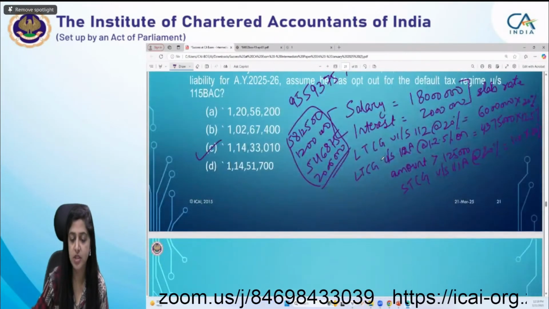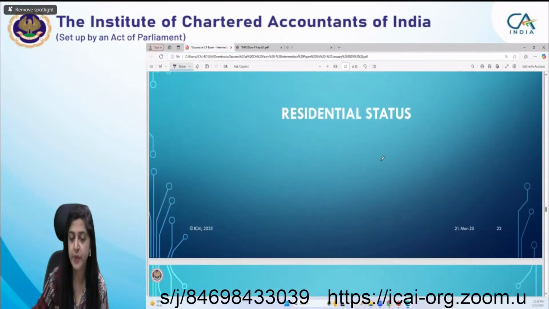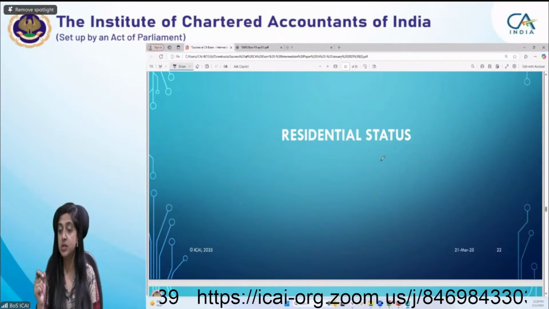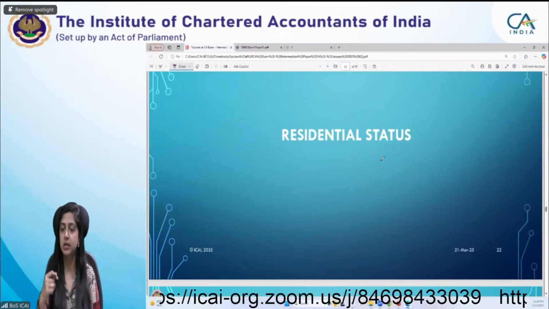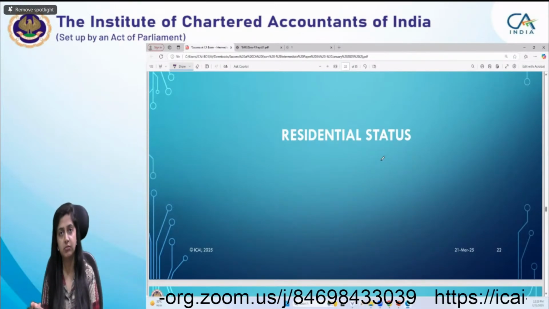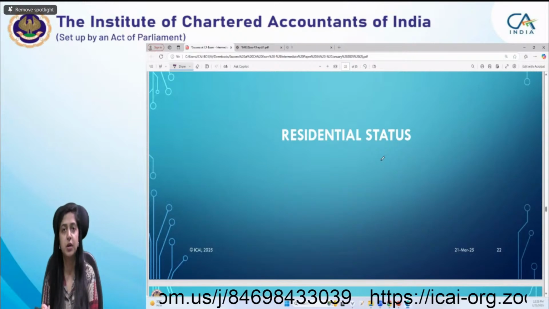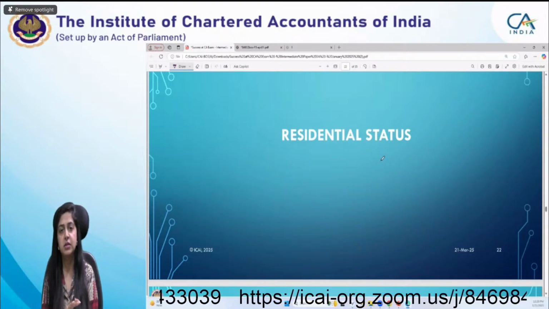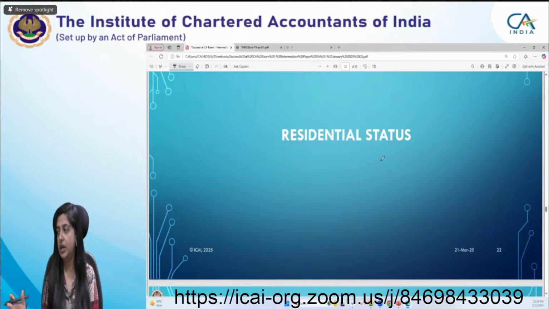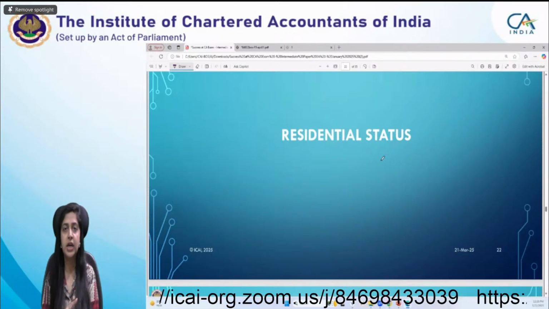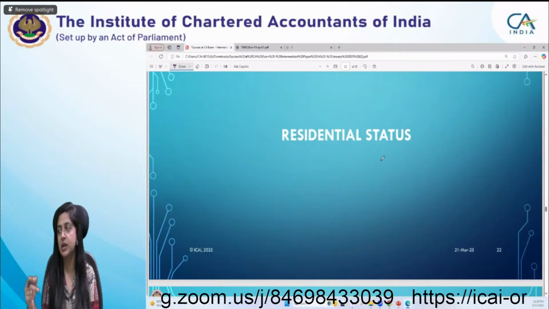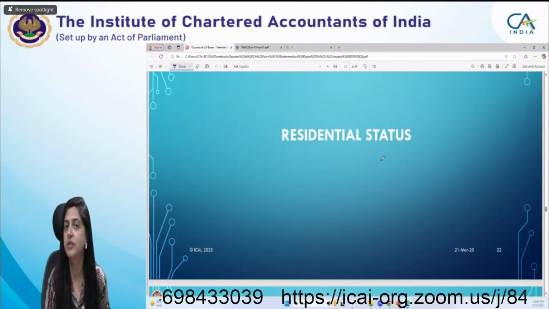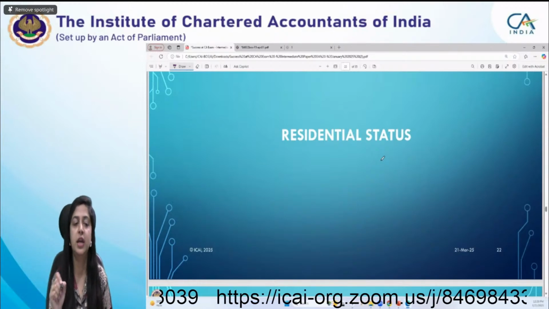Now let us move to the residential status. For residential status, I want the volunteers to just brief the conditions. Then I will ask you what the exclusions, the exceptions for those conditions are, to revise residential status in one go. So I am not asking every condition from one person. I want the volunteers to say what the basic conditions are, then I will ask different students what the exceptions for those are.